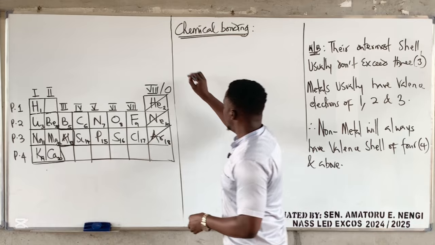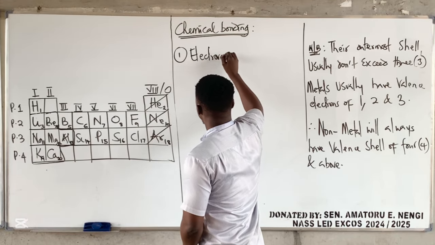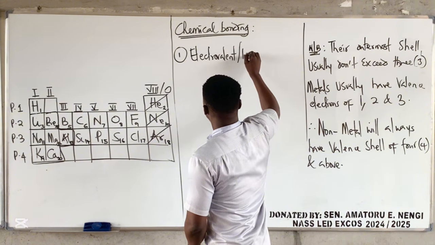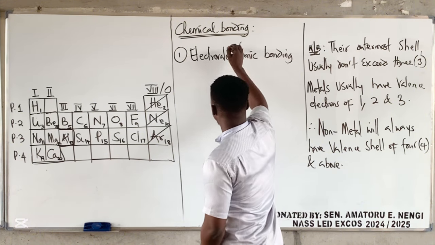So we have types of bonding. Number one, we have electrovalent, which is also known as ionic bonding.